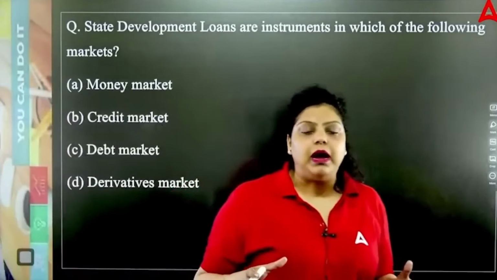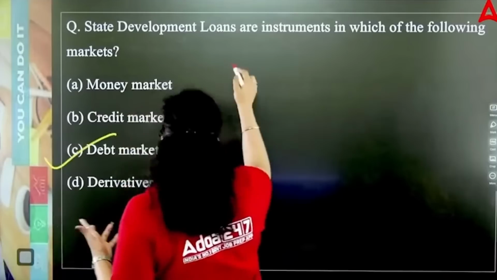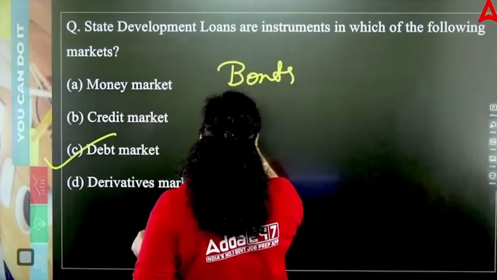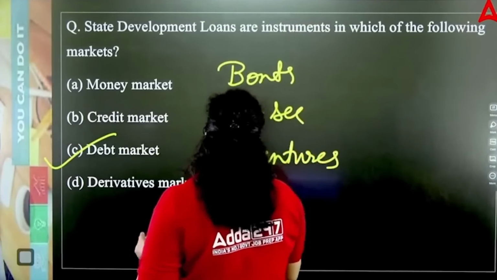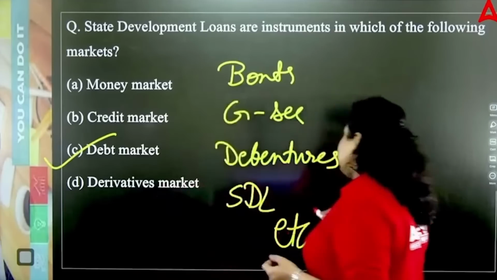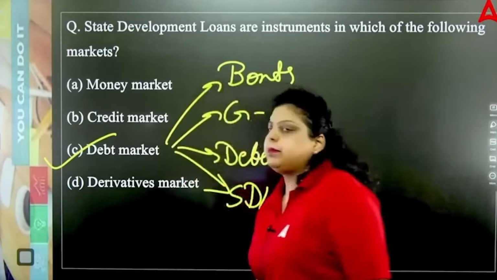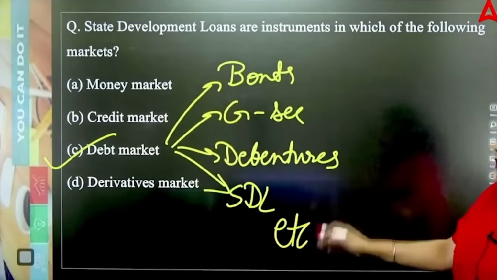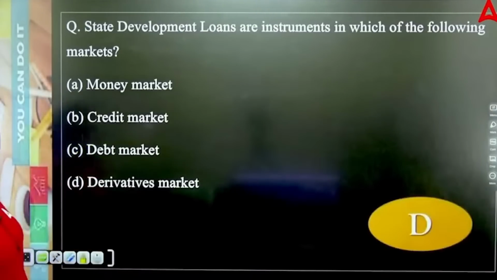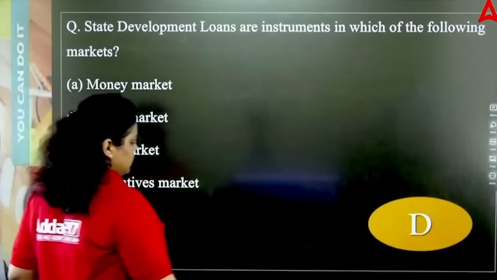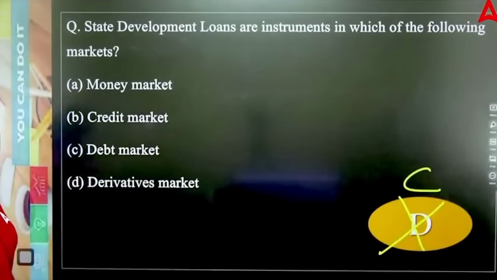First of all, debt market means the market in which you are providing loan, and the debt market covers certain securities like bonds. It covers government securities, it covers debentures, it will cover state development loans, etc. All these are the part of your debt market because you are providing loan to the government, loan to the company, loan to the state government by debt market. Okay, so right answer will be your C option, that is debt market. Sorry, it's a C option, not D, it's a C. Okay, state development loans will be a part of your what? Debt market.